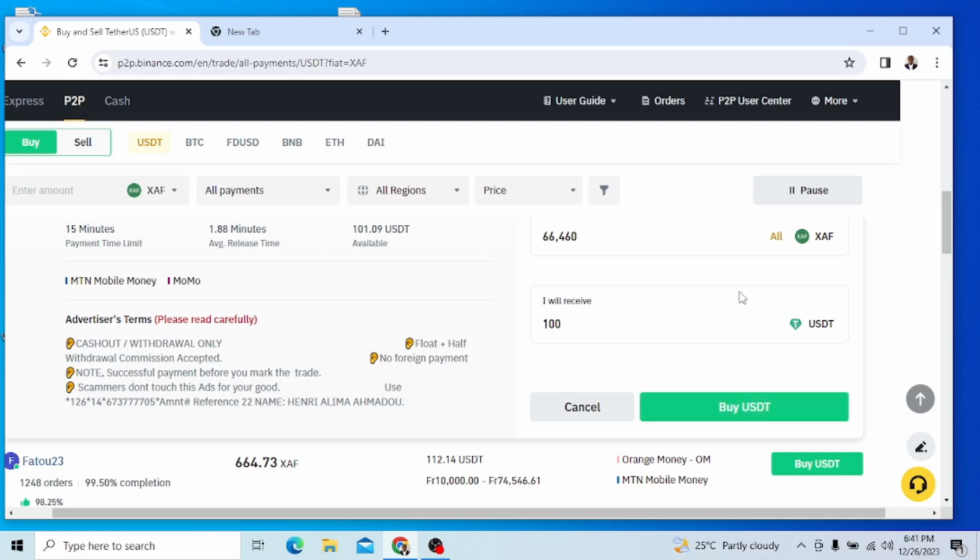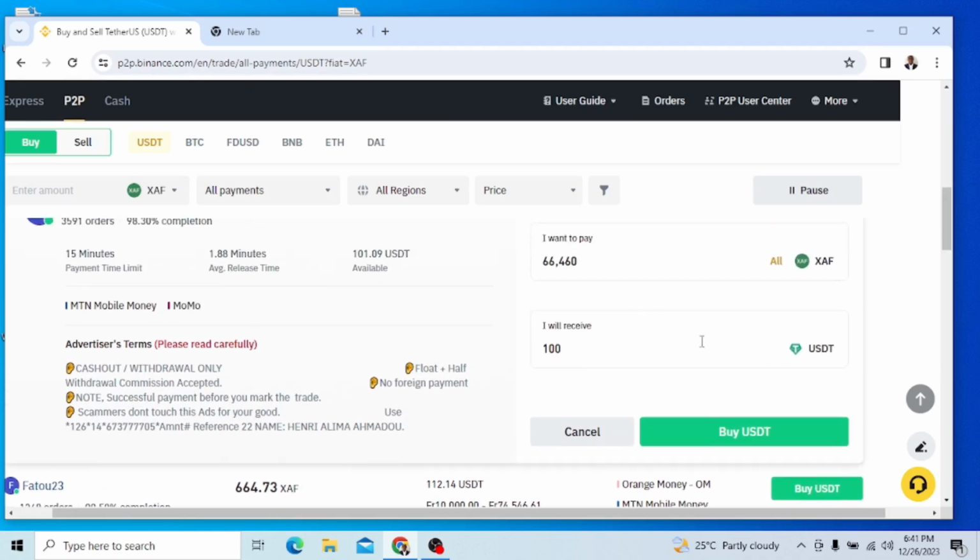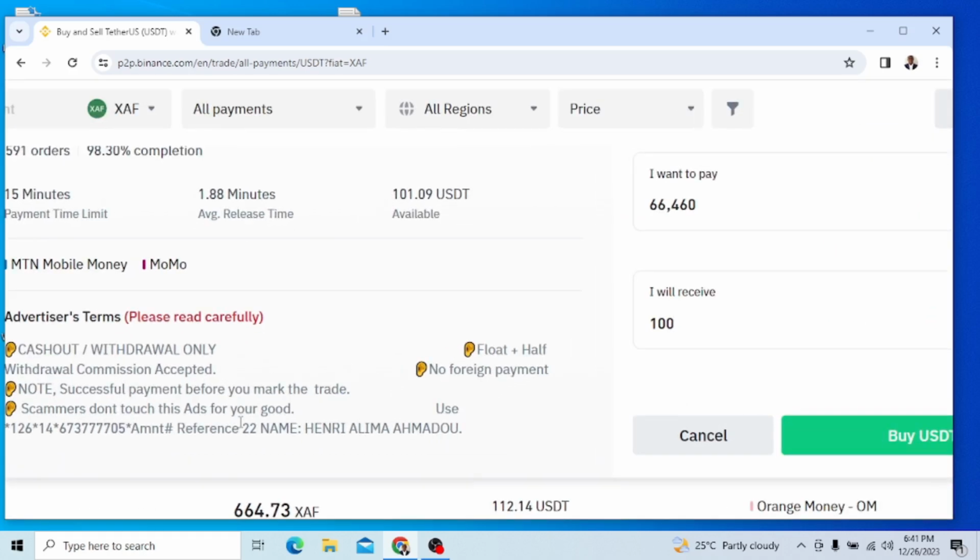So it's like you are chatting on Facebook. A chat will open. This is the chat between you and him. When you click buy now, a chat will open. You start discussing with him, just as you are discussing with somebody on Messenger. And as you chat, he will guide you, and then you will follow this procedure and say, hey, Alimatu, I have confirmed through mobile money.